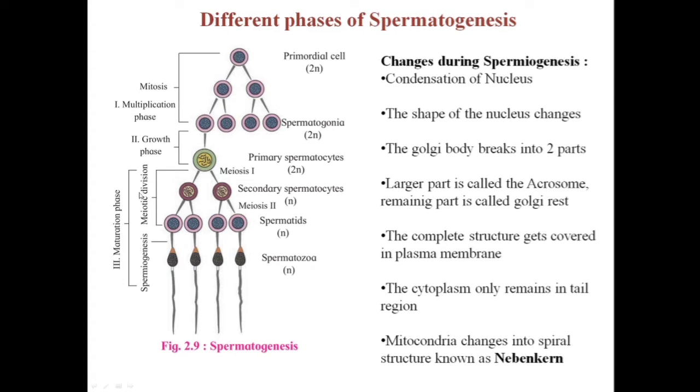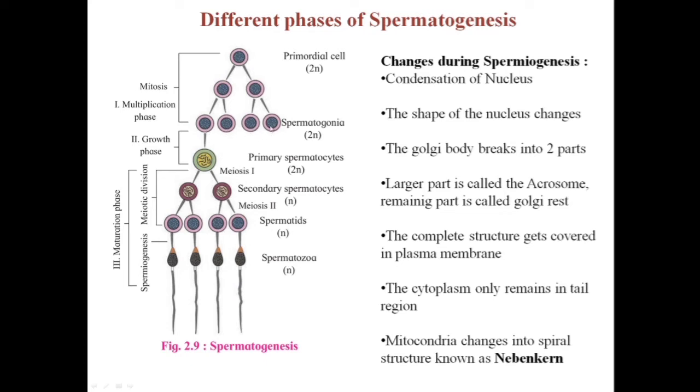So this is how, with these three phases, that is the multiplication phase, the growth phase and the maturation phase, the spermatids are formed. We'll just once more revise it. So this is the primordial cell which enters the first phase, that is the multiplication phase, and with the process of mitotic division it forms four cells. These four cells are known as spermatogonia.